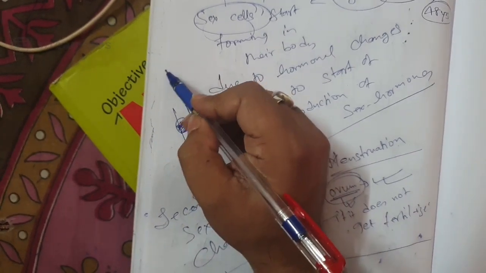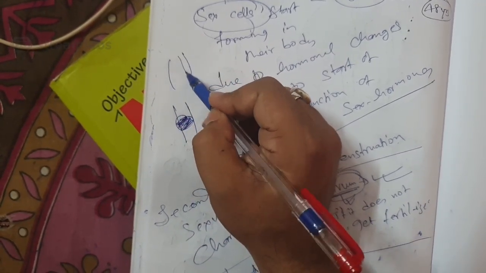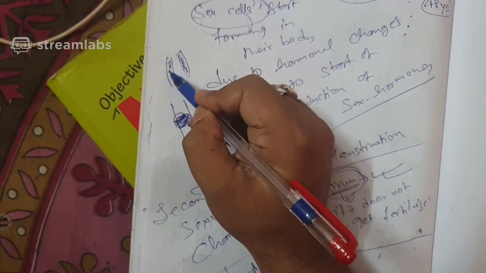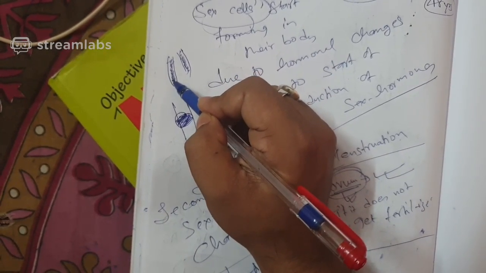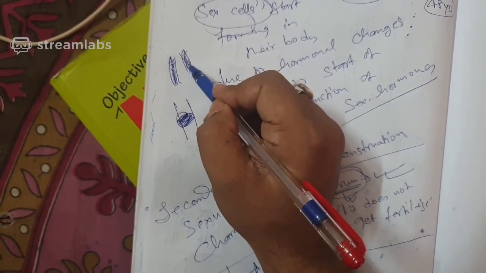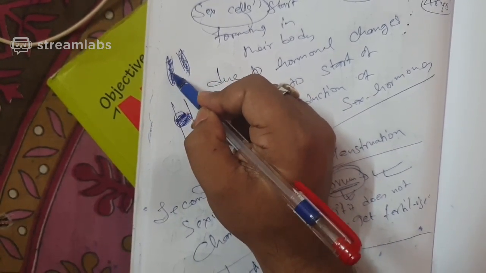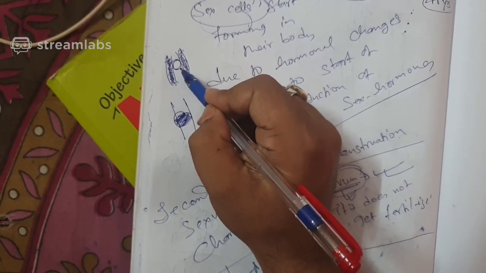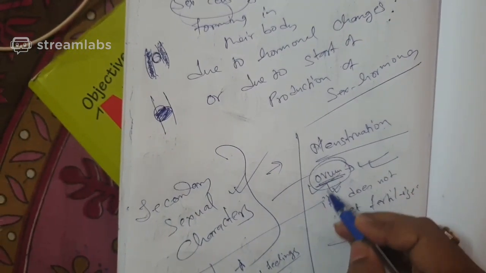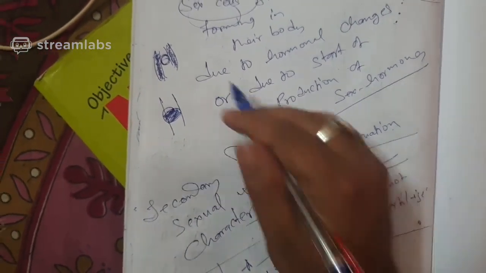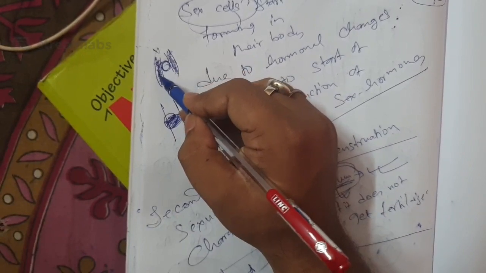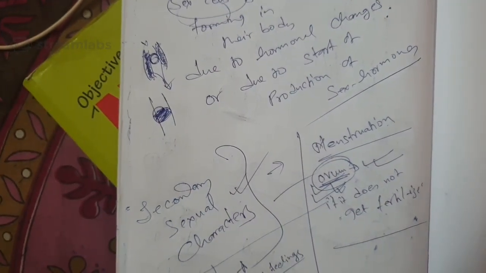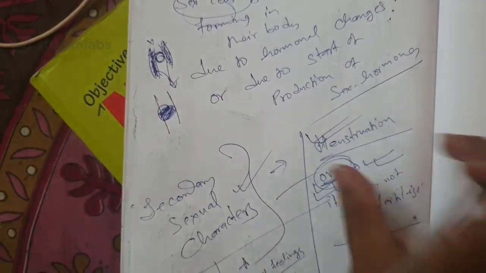So for implantation, there is development of blood vessels, blood lining in the uterine wall, the endometrium, which we will learn in the latter course of the chapter. When there is development of the blood lining, the zygote comes. But if the ovum does not get fertilized, there is no implantation, so this blood is shed from the female body, and it happens every month. That is known as menstruation.